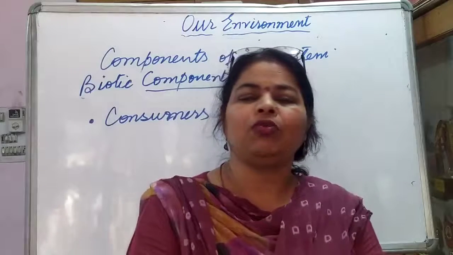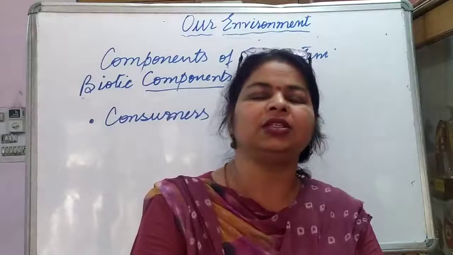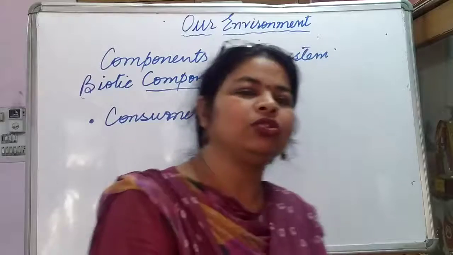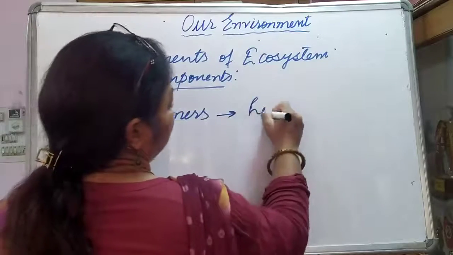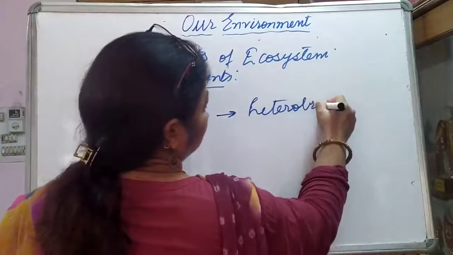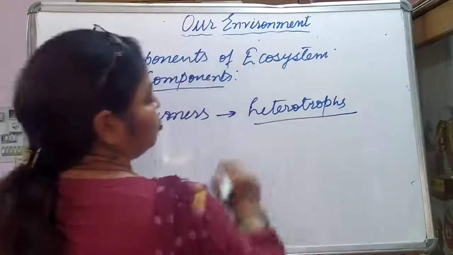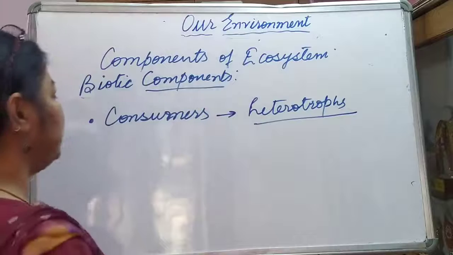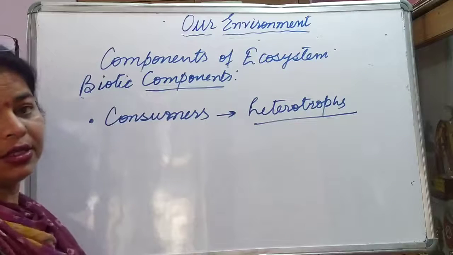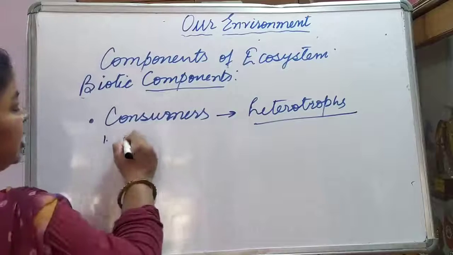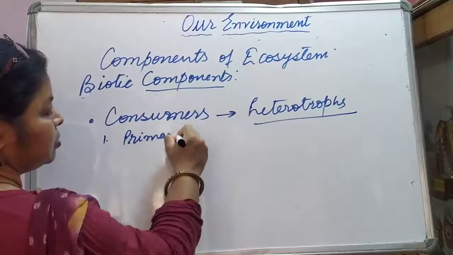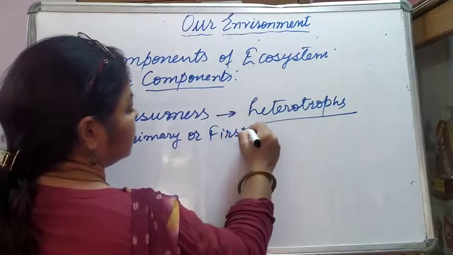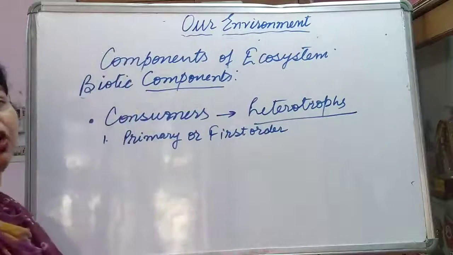So they utilize materials and energy stored by the producers or eat other organisms. So we also call them heterotrophs. Heterotrophs are the consumers. They come in various categories. And what are their categories? The first category is primary or first order consumers.